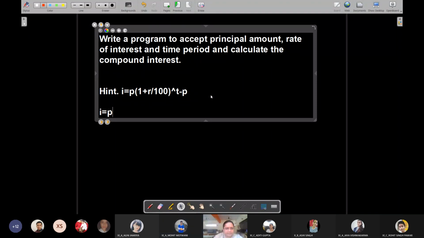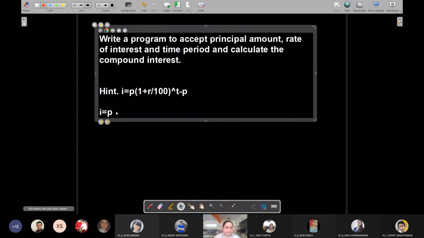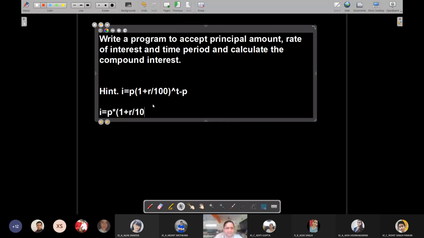I'm just writing here P. Now you can see that there is no sign between P and this bracket, which in mathematics is understood to be multiplication. But you cannot simply write it like this in Python. You have to use the multiplication operator. Then 1 plus, rest everything is the same, divided by 100, raised to the power T.